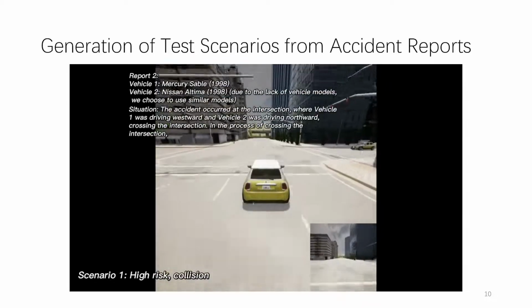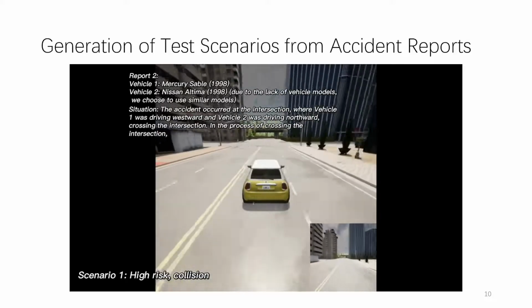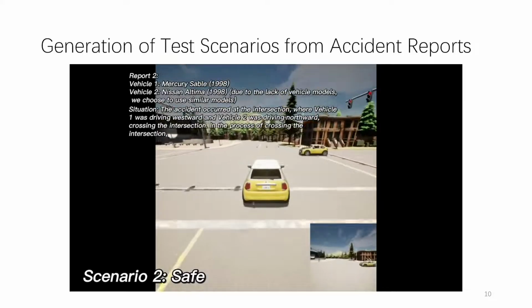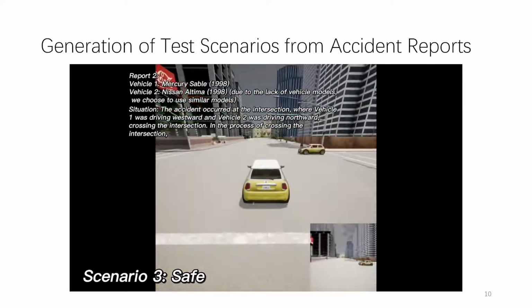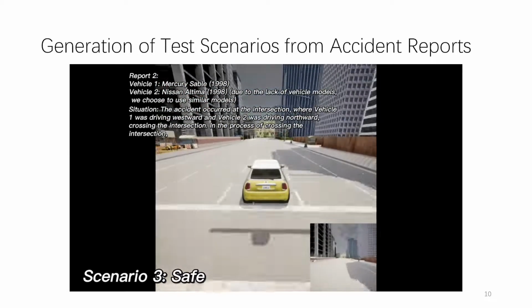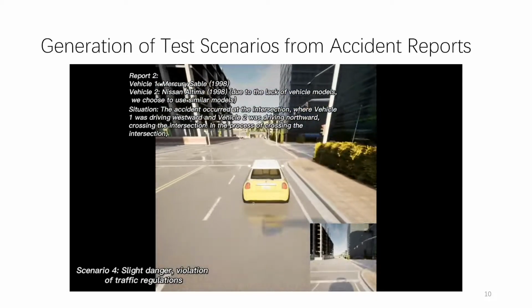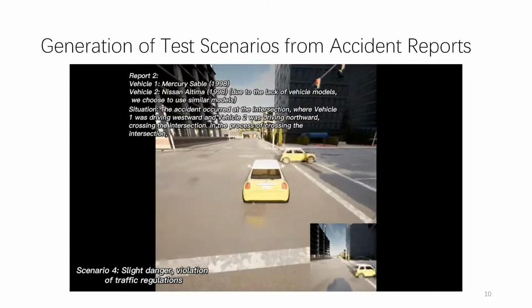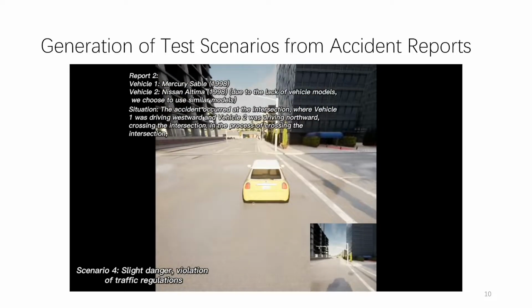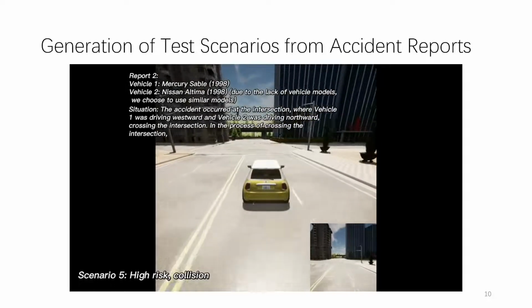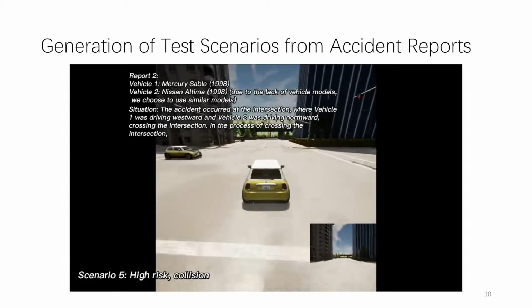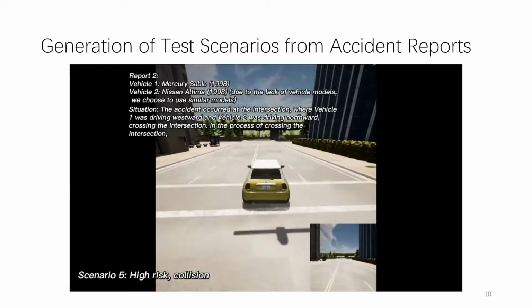In report 2, vehicle 1 is passing the intersection and vehicle 2 also will pass the intersection at a certain time and a collision occurs between the two. In the 5 generated scenarios, ADS also only passed 2 safely. This shows that our scenario generation tool can indeed cause ADS errors more effectively.